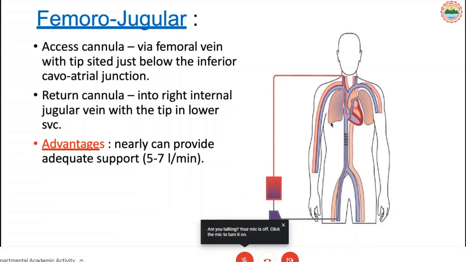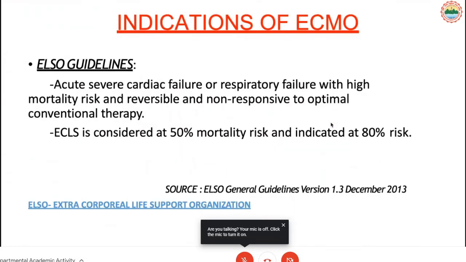And normally, most frequently, the femoral line should be taken as a drainage line, and the return line should be in the jugular. The indications, according to the Extracorporeal Life Support Organization, mean acute severe cardiac failure or respiratory failure with a high risk of mortality, where the cause would be reversible and non-responsive to conventional therapy, should be considered for ECMO. And where the mortality risk is up to 50%.